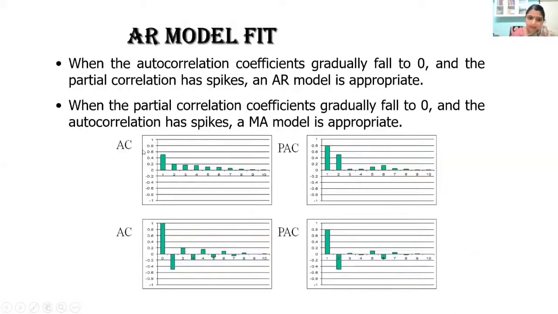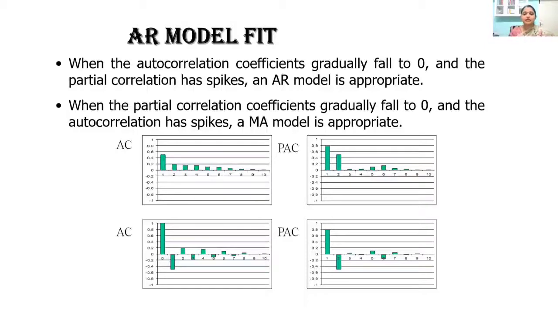Now the MA component is decided from the AC graph. The AC graph will tell us how many MA components are to be incorporated, depending on epsilon's autocorrelation with its own past values. Here, similarly, we can see epsilon t minus 1, the first lag value, has almost 0.5 as its autocorrelation value. So that is a significant spike. After that, you can see a steady fall. All of them are 0.2 and below. Normally 0.2 and below is considered negligible correlation.